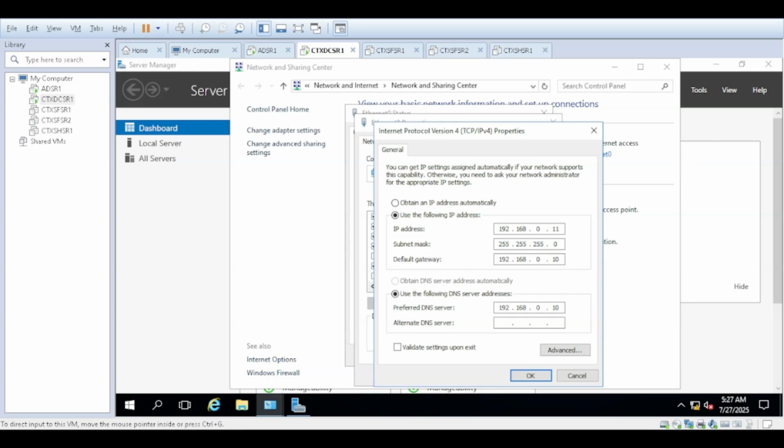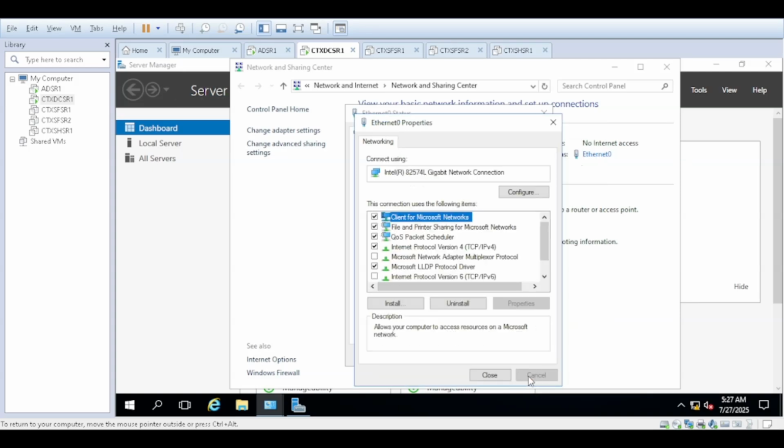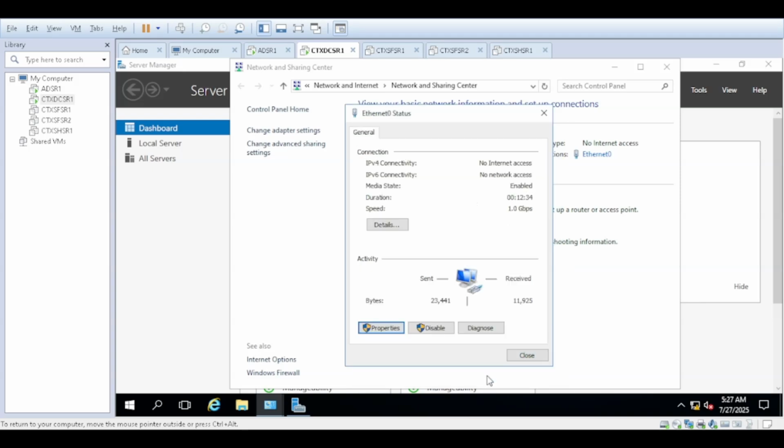Let me verify one more time. Okay, so we have configured the IP address. It was automatic, so I changed it to manual, and I disabled IPv6 as this is not needed.